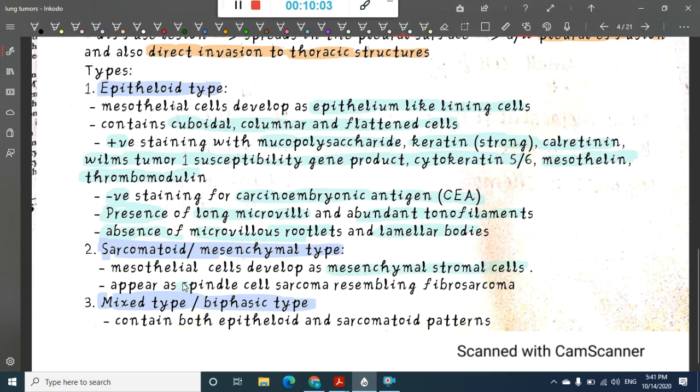Sarcomatoid means spindle cell sarcoma like, and thus they resemble fibrosarcoma. In mixed patterns, if it contains both epithelial and sarcomatoid types, then we call it mixed or biphasic type. Okay, I'll show you the picture, just a minute.